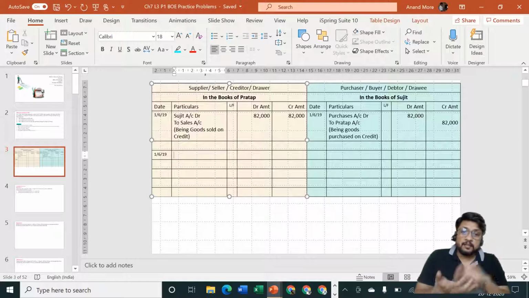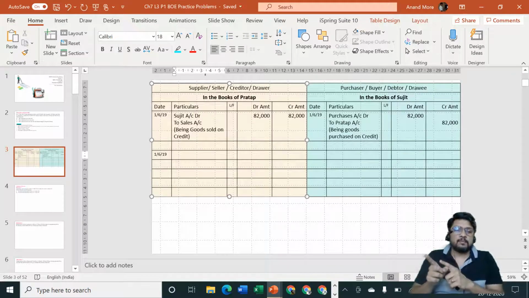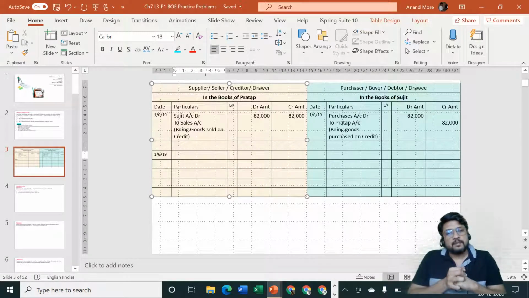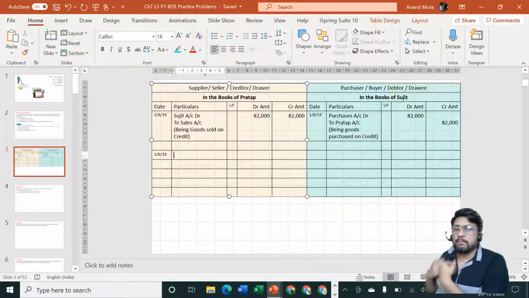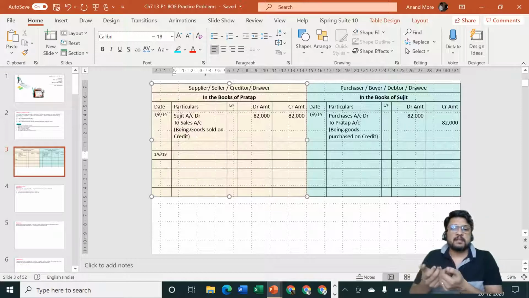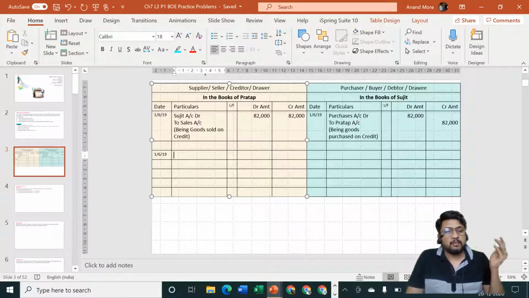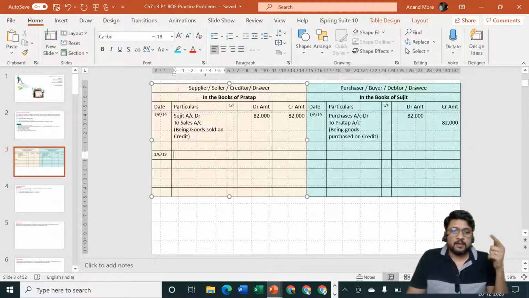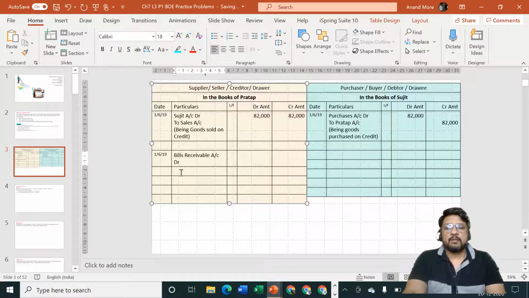And Sujit will say, this bill is an acknowledgement, a written proof that the amount is payable by me to Pratap or to his order. So for Pratap, the bill talks about the amount receivable, whereas for Sujit, the bill talks about amount payable. That's why Pratap will call this bills receivable, whereas Sujit will call this bills payable. Pratap will say, bill is coming in, debit what comes in, bill account debit. I will not call it as bill, I will call it as bills receivable. So entry will be bills receivable account debit,